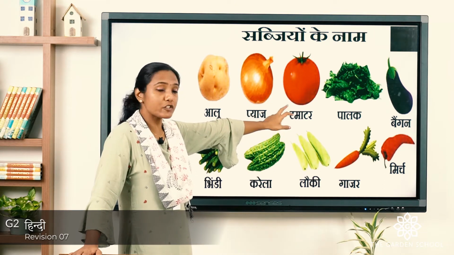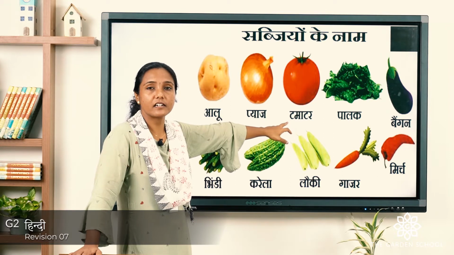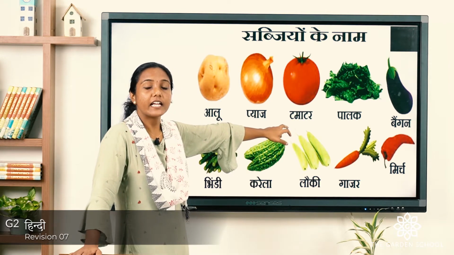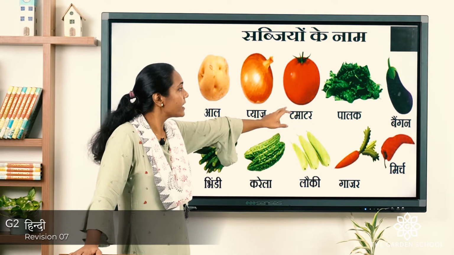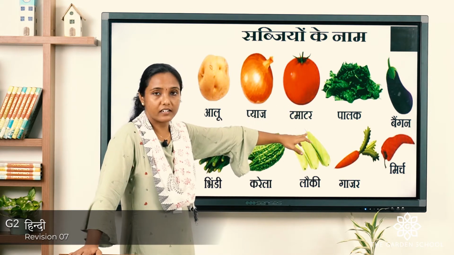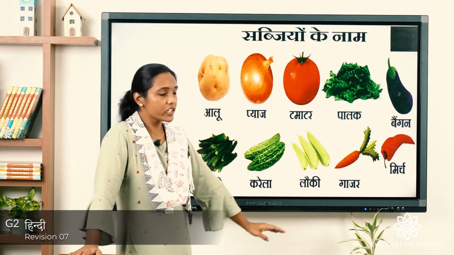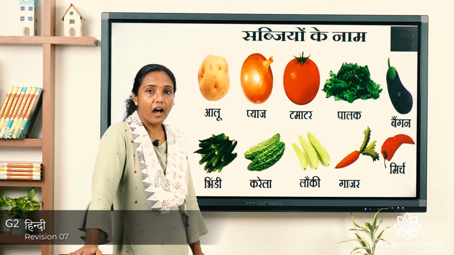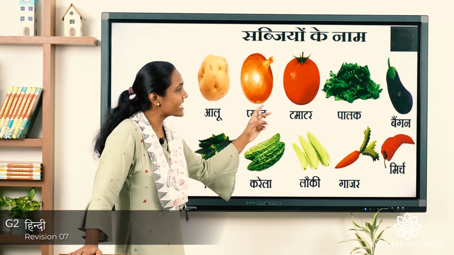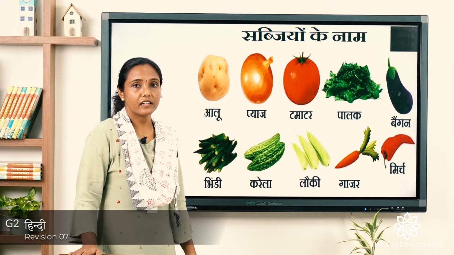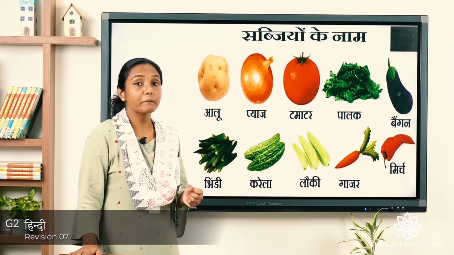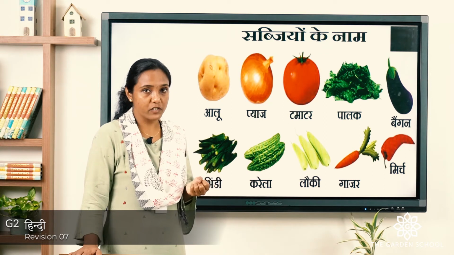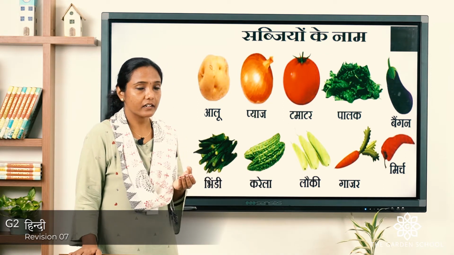The next we all know it is tomato. What do we call tomato in Hindi? Tomatar. Repeat with me, tomatar. Yes, tomatar. Okay. Next is palak. This is spinach. So, we call that palak. Yeah, palak. Okay. Next is bangan. Bangan, what do we call? Brinjal. Okay. Brinjal, that is bangan. Repeat with me, bangan. Okay.